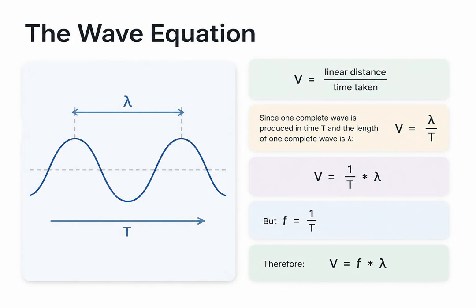We can derive a fundamental equation linking speed, frequency, and wavelength. We know speed is distance over time. If we consider exactly one wave cycle, the distance traveled is one wavelength, lambda, and the time taken is one period, T. So v equals lambda divided by T. Since 1 over T is equal to the frequency, f, we can substitute f into the equation to get the universal wave equation, v equals f times lambda.